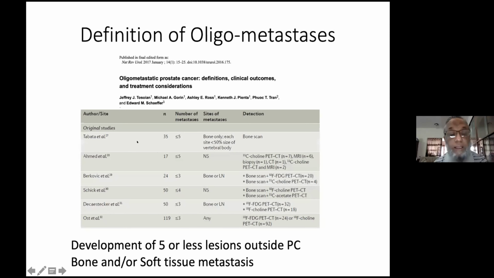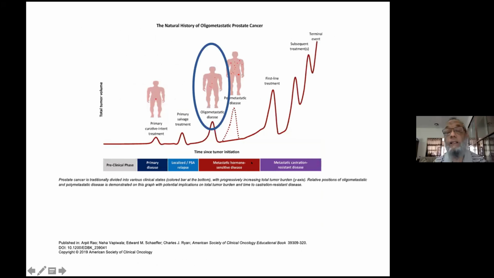And if you look at this, you will see that less than 5 lesions outside the pelvic cavity in bone and/or soft tissue metastasis was considered as oligometastasis. And if you look at the timeline of prostate cancer progression, you can see that after curative treatment, then salvage treatment, before becoming polymetastatic disease, there is an intermediate stage called oligometastatic state.